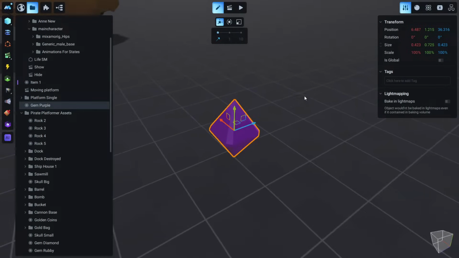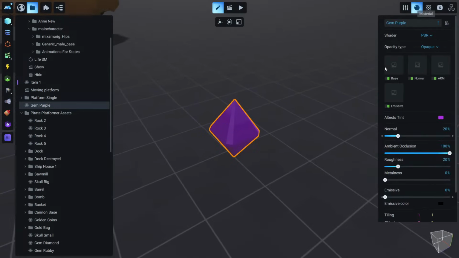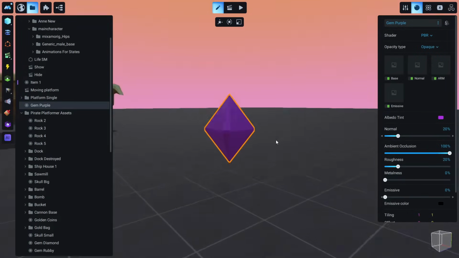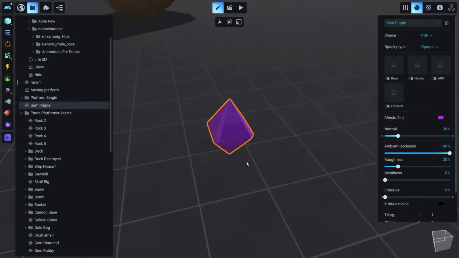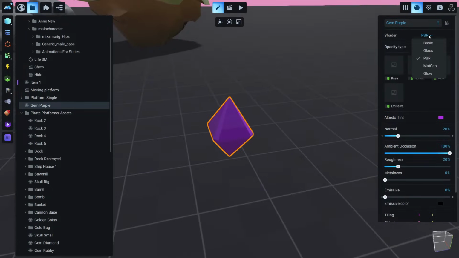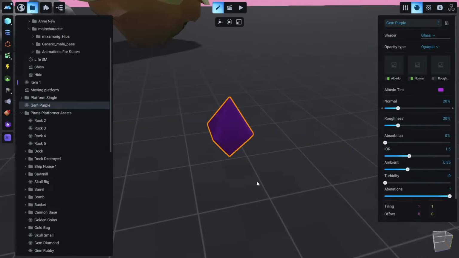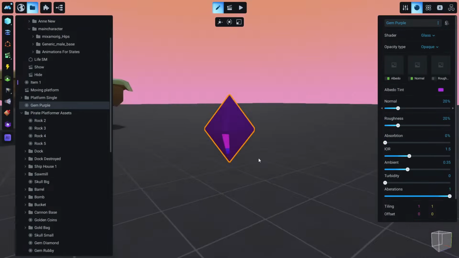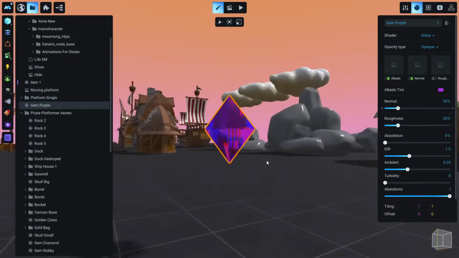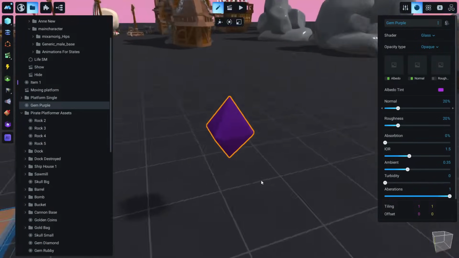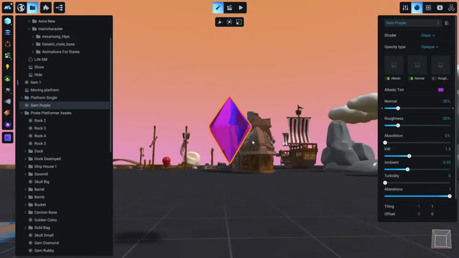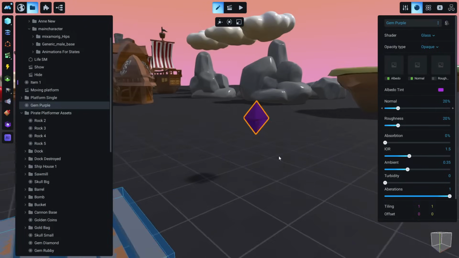Okay, let's change the material first. So this is a very common crystal, nothing special with it. And if we go here and click on glass, we see without me changing anything, now we have a very interesting crystal for a collectible with all these glass artifacts happening.